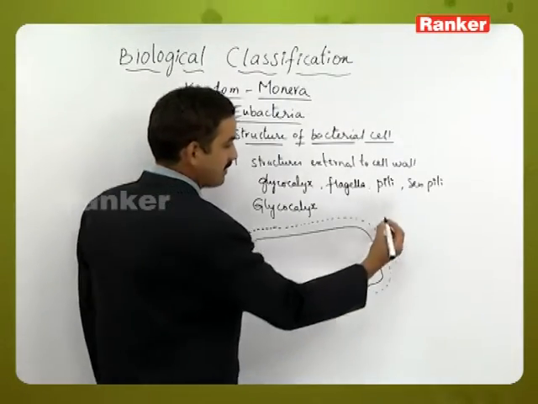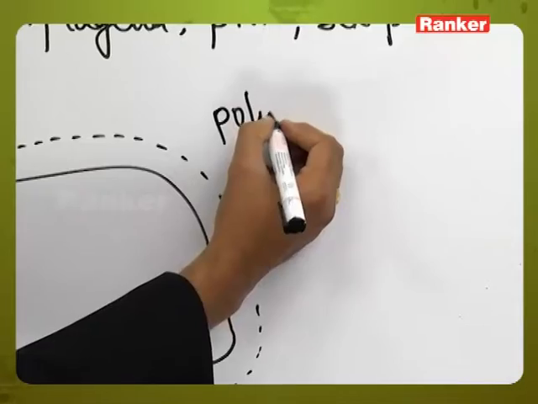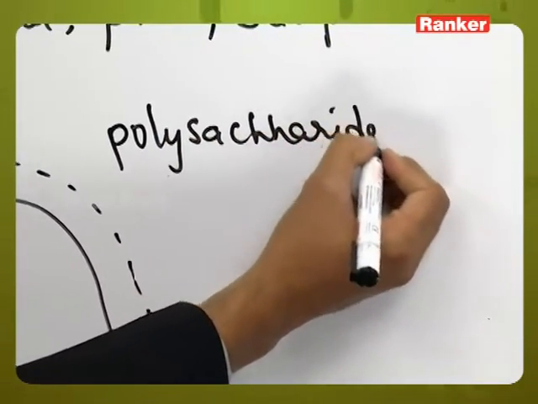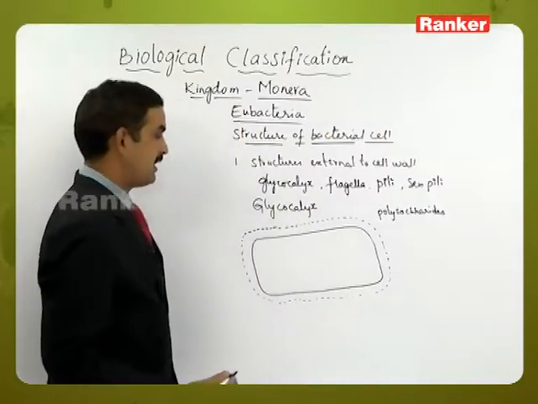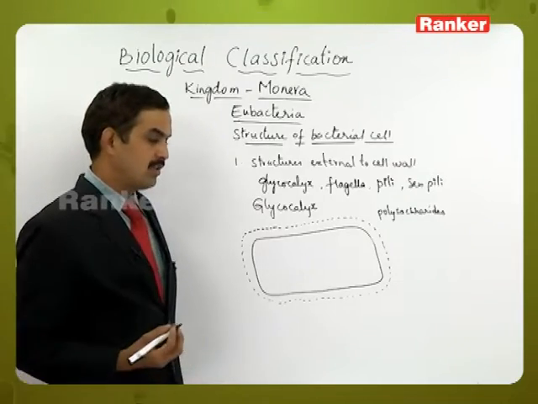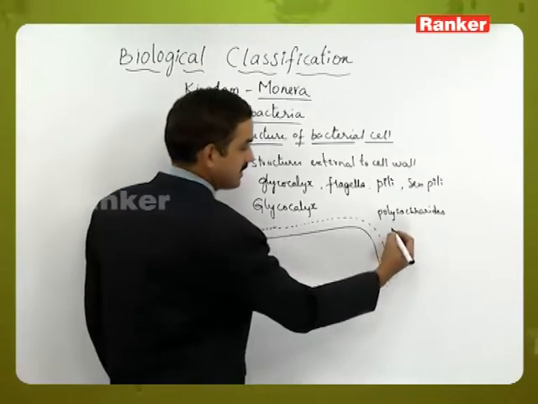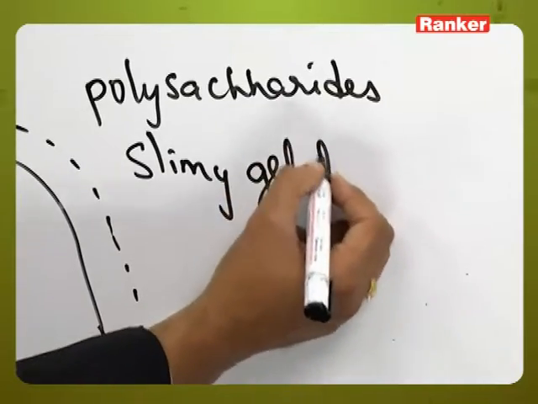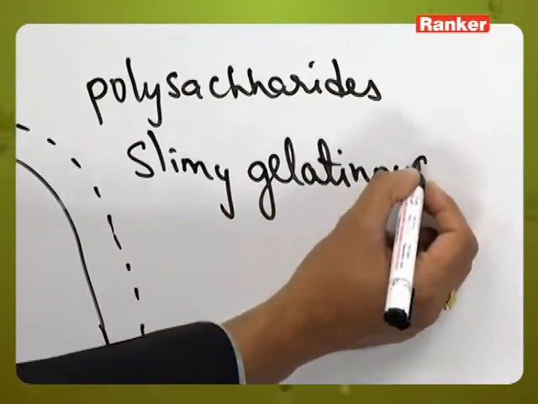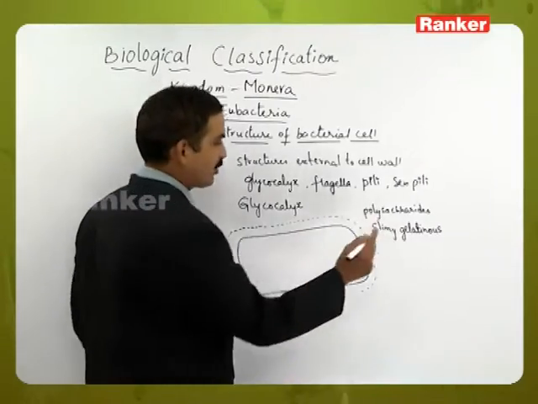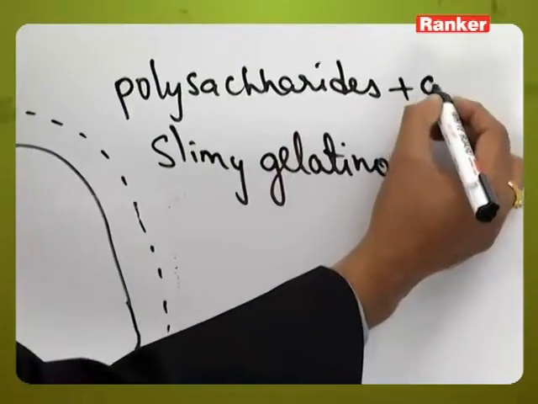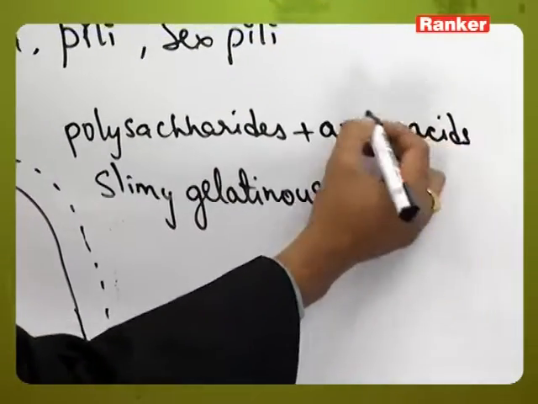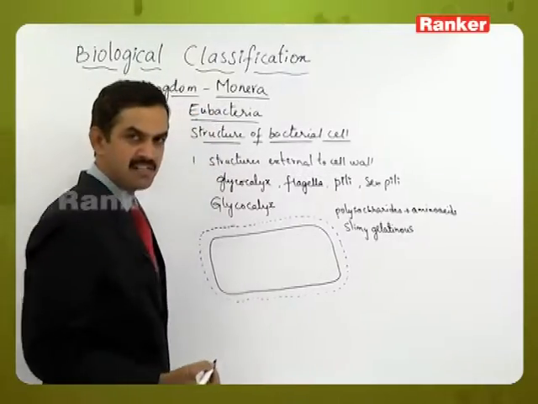This glycocalyx is made up of polysaccharides. And it has the special feature that it is slimy and gelatinous. In the composition, glycocalyx contains polysaccharides and amino acids, and it is slimy and gelatinous in its nature.